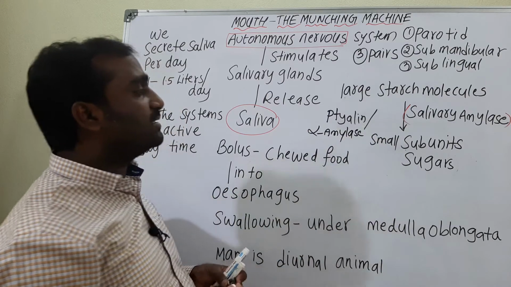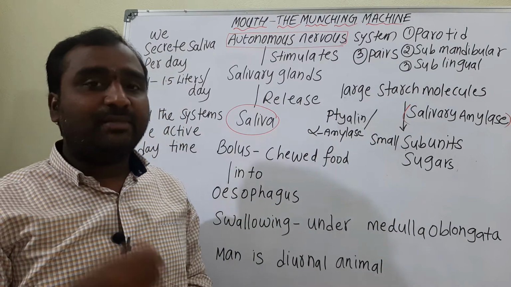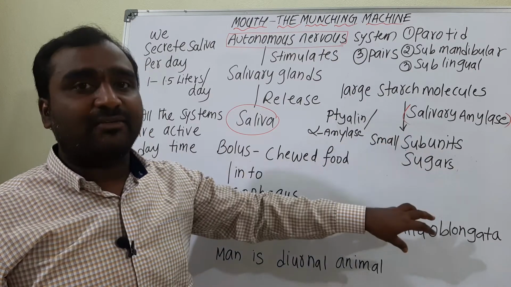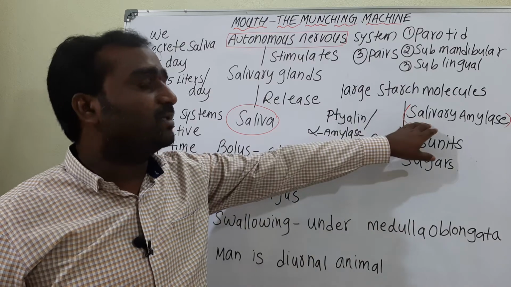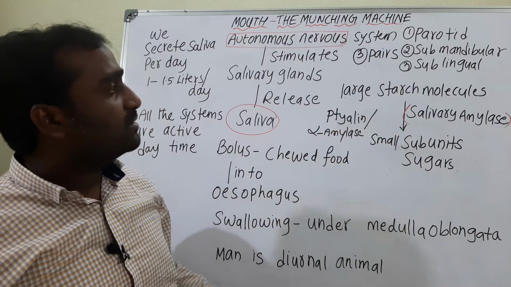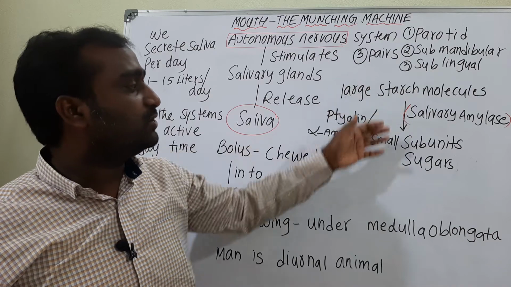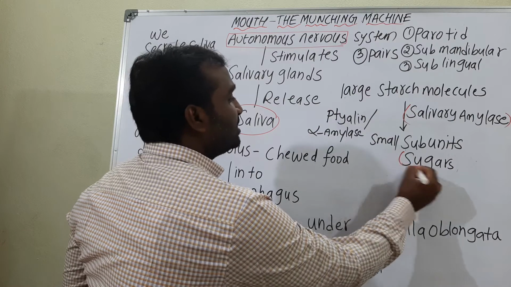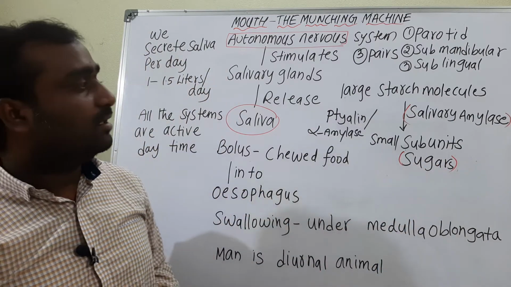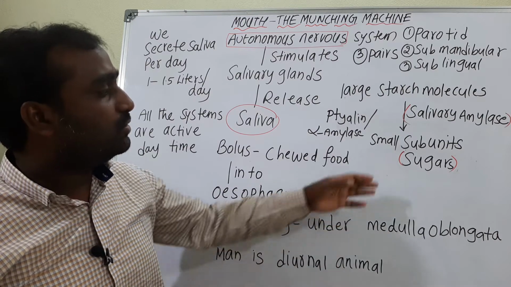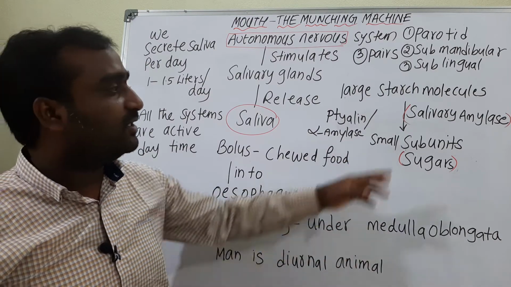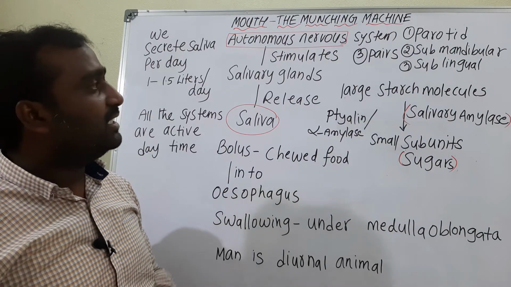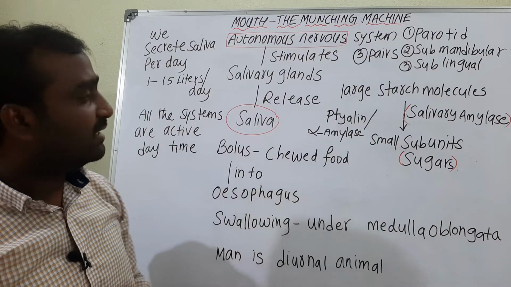And what is the function of this amylase? Generally amylase acts on the carbohydrates. The amylase present in the saliva, hence we mention it as salivary amylase, is responsible for splitting the large starch molecules into smaller subunits, those are called sugars. It helps split the large starch molecules into simple sugars with the help of the salivary amylase present in the saliva, which is released from the three pairs of salivary glands.